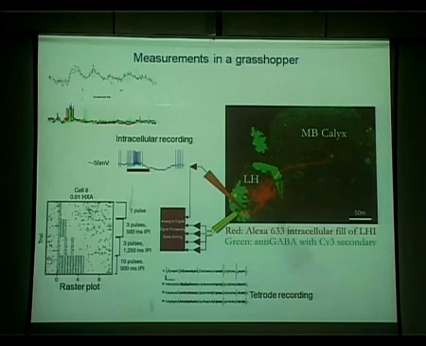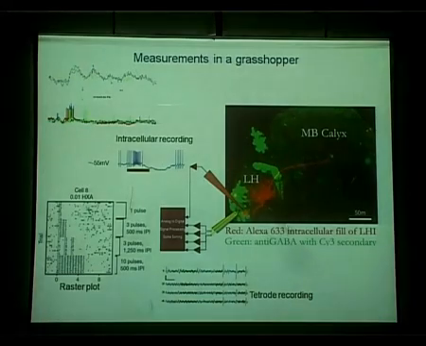All this works very nicely in the system. You can do calcium imaging and intracellular recording, so we can look at what matters inside the cell, which is mostly governed by calcium, and how it corresponds to the spiking responses in those cells. So it's a very versatile organism in that sense.